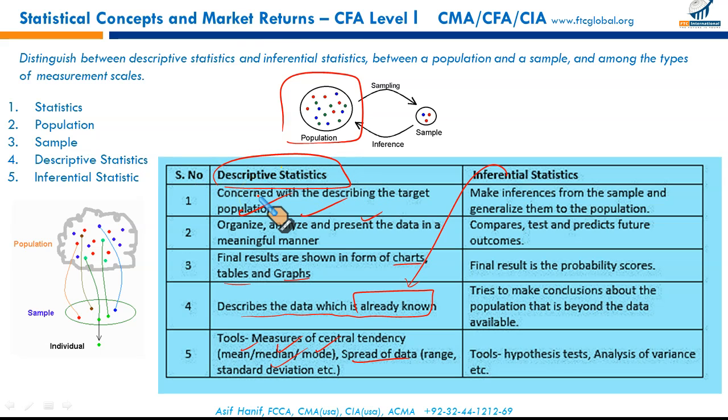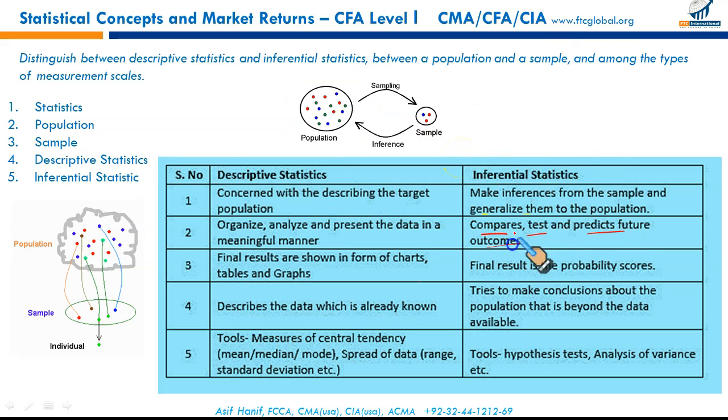What is inferential statistics? Inferential statistics draws conclusions, makes inferences from the sample and generalizes them to the population. Based upon our analysis of the sample, we generalize some ideas, some conclusions about the population. We compare, we test, we predict future outcomes based upon the sample. Final results in inferential statistics are in probability scores.